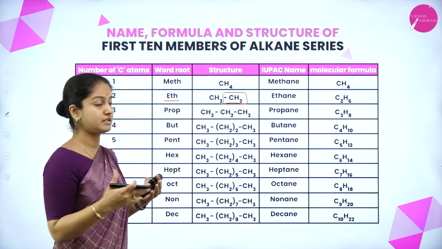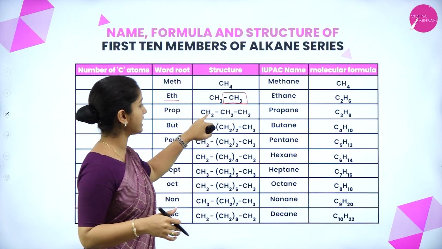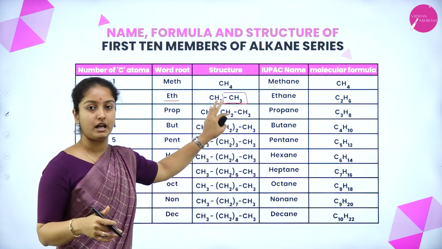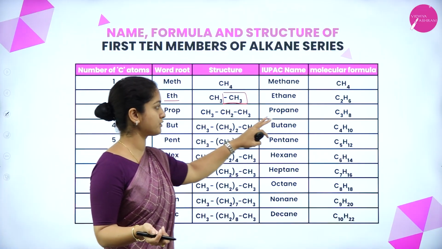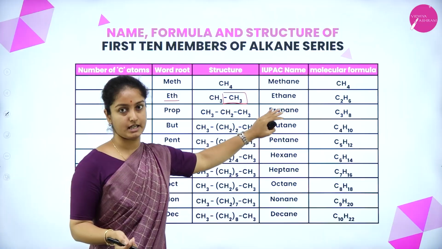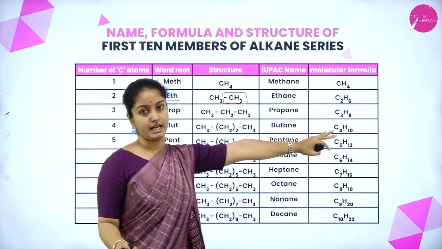Now a compound consisting of three carbon atoms has the root word prop. There are 3 carbon atoms satisfying the tetravalency of carbon, and following the alkane general formula CnH2n+2, it forms the structure CH3CH2CH3, the name is propane, and the total molecular formula is C3H8.